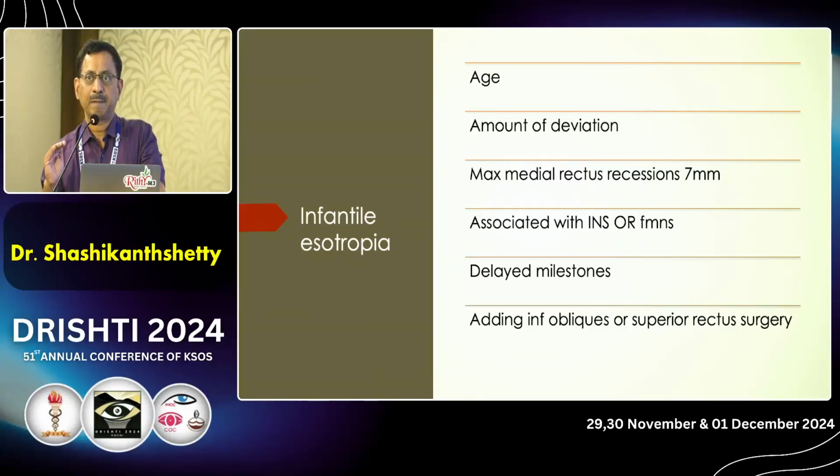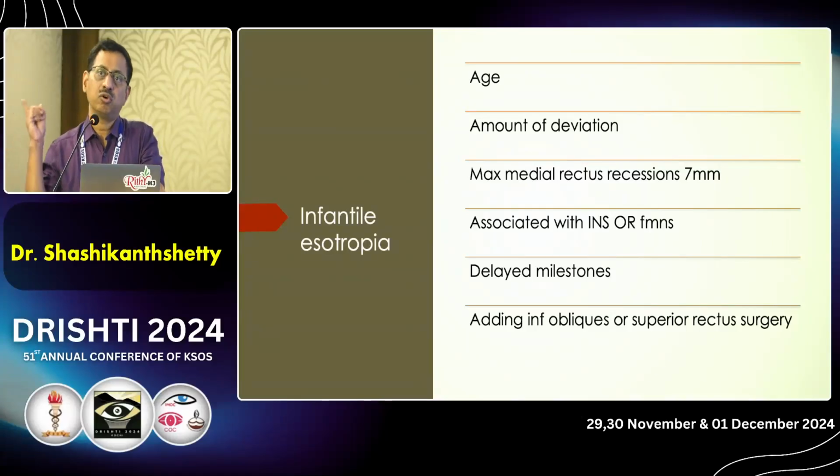But if they have a head tilt, then you have to think that they might have idiopathic infantile nystagmus, or they may have a coexisting DVD. If you correct their esotropia, the head tilt might persist because we are not treating their INS, or the INS might get better, or you are not treating the dissociated vertical deviation, which will create a head tilt.